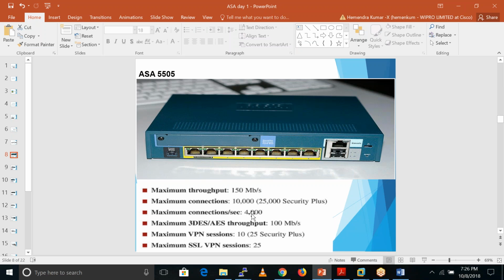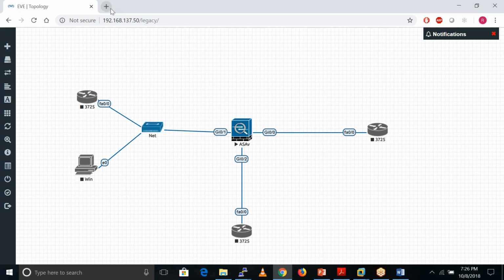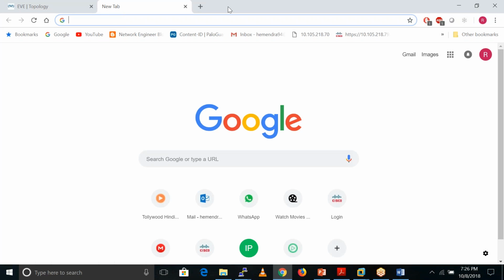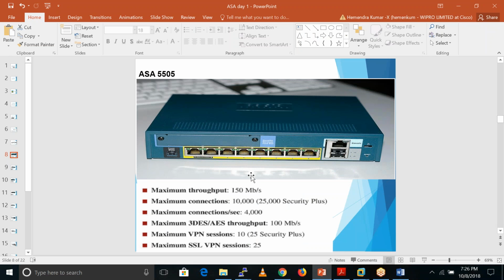Does 10,000 connections mean 10,000 users can access? No. If you open some tabs, for example you open Facebook in one tab and Gmail in another tab, you are creating 2 sessions, one for Facebook and one for Google. If you open Facebook in this tab and also in that tab, then you are also initiating 2 sessions. I hope you are clear with this now.